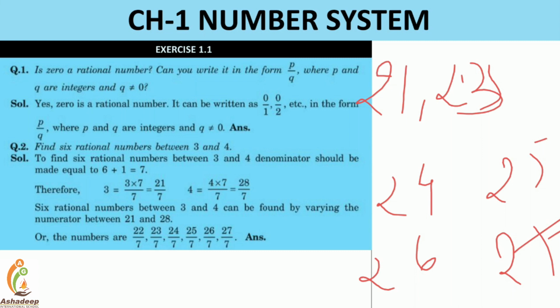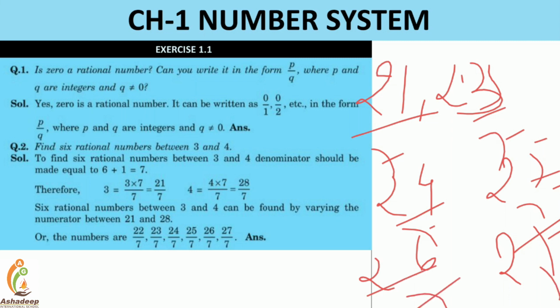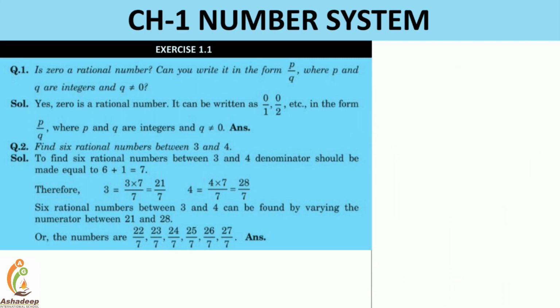So here we have the six rational numbers, each divided by 7. So this is the easier one, right? So you can find it out in that way. Here it is also written in that way only, right? Okay, so now let's move ahead with another sum.